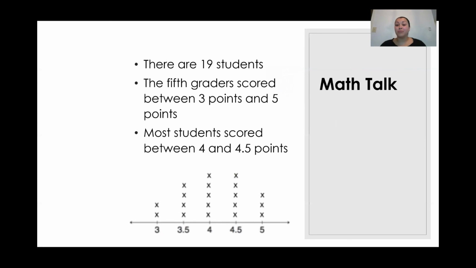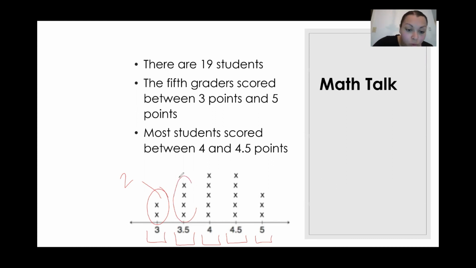So let's see some things that we realized. Maybe you didn't realize, but there are 19 students represented in this line plot. The reason I know that is that every score has a certain number of students. So this shows us that 2 students scored 3 points out of 8.